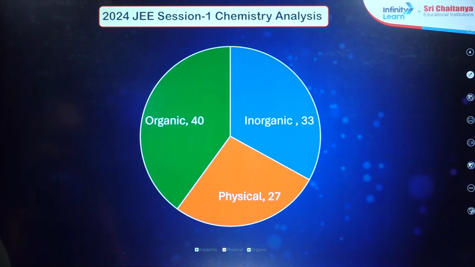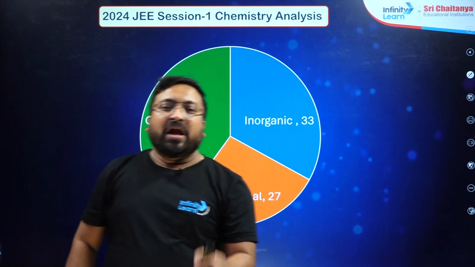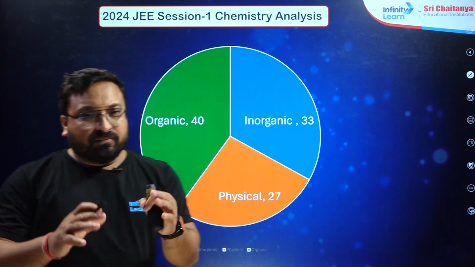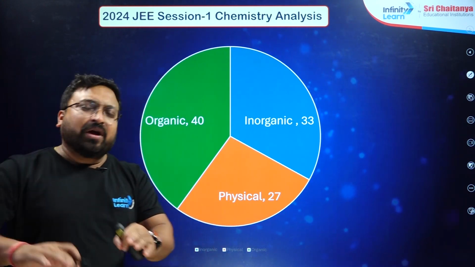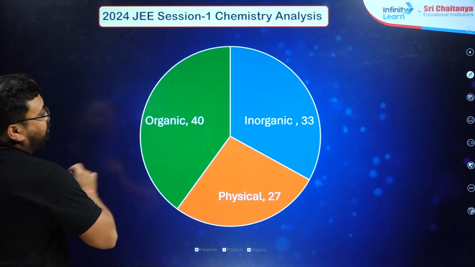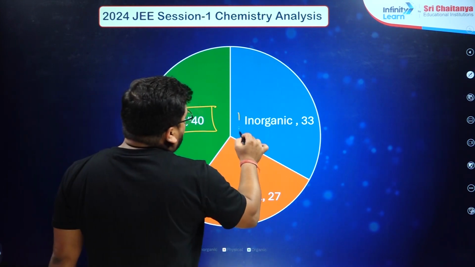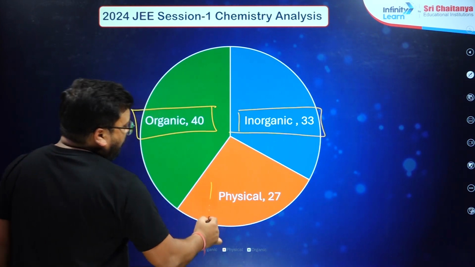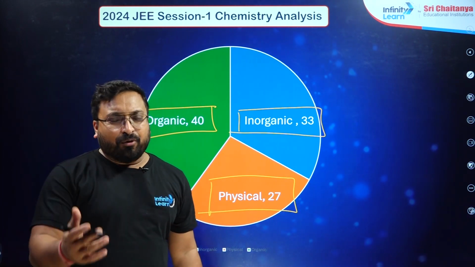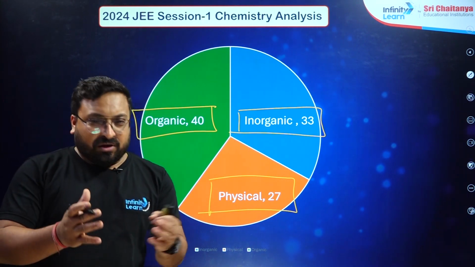Okay, so now if you see the overall distribution, this time the inorganic and organic portion was very high. The physical chemistry portion is quite low, even in overall 10 papers, 10 shifts. So the organic portion is quite high, around 40%. Inorganic percentage is 33, and a little bit lesser percentage in physical chemistry. So I hope this will help you a lot to prepare for your April attempt.